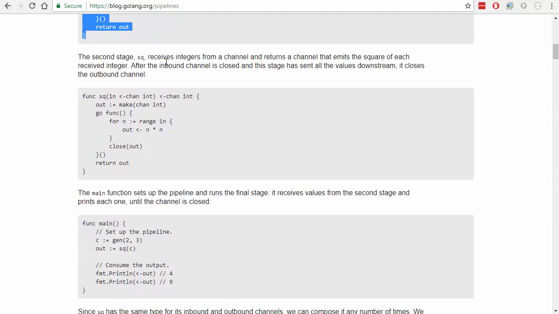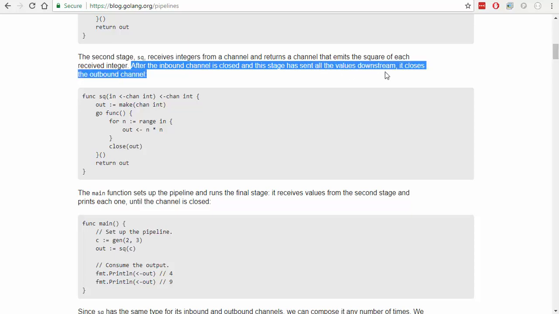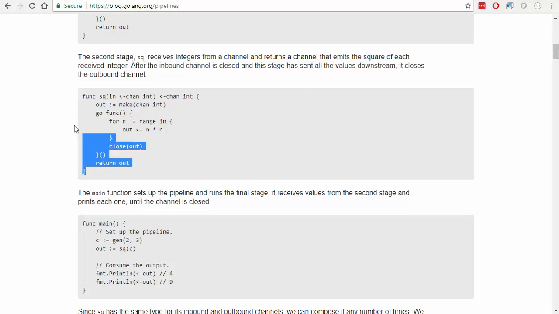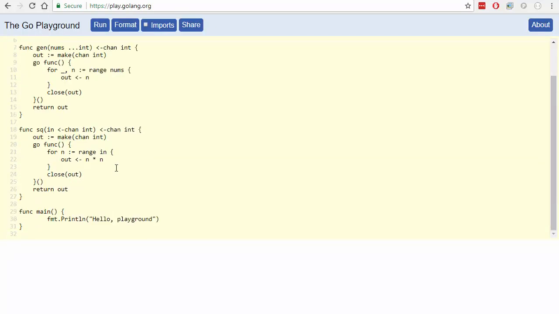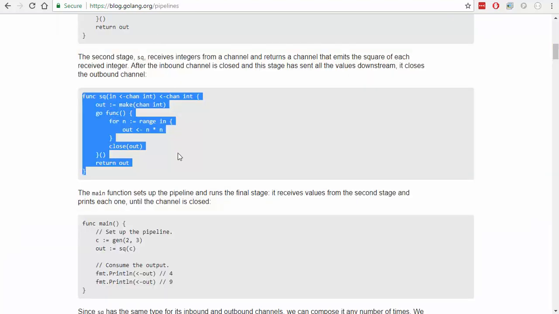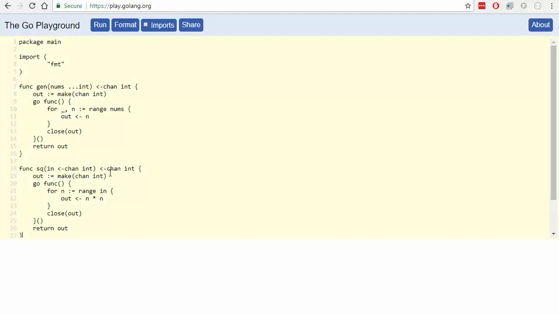The second stage, square, receives the integers from a channel and returns a channel that emits the square of each received integer. After the inbound channel is closed and this stage has sent all the values downstream, it closes the outbound channel. Okay, so let's grab that. The main function sets up the pipeline and runs the final stage. It receives values from the second stage and prints each one until the channel is closed. All right, so we've already got a main, so we can just grab this.